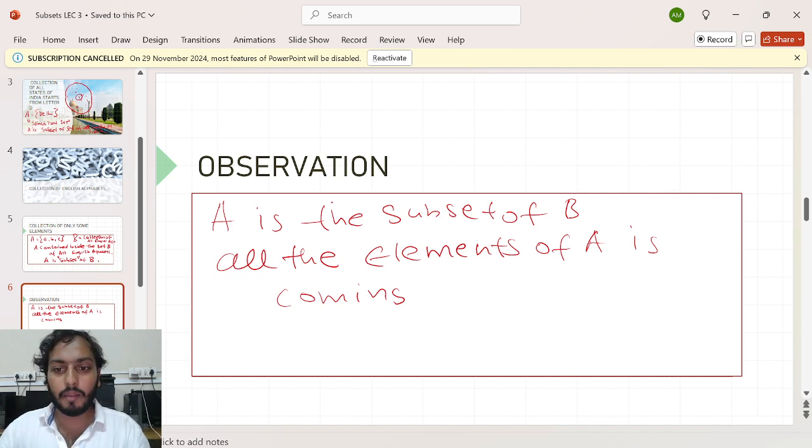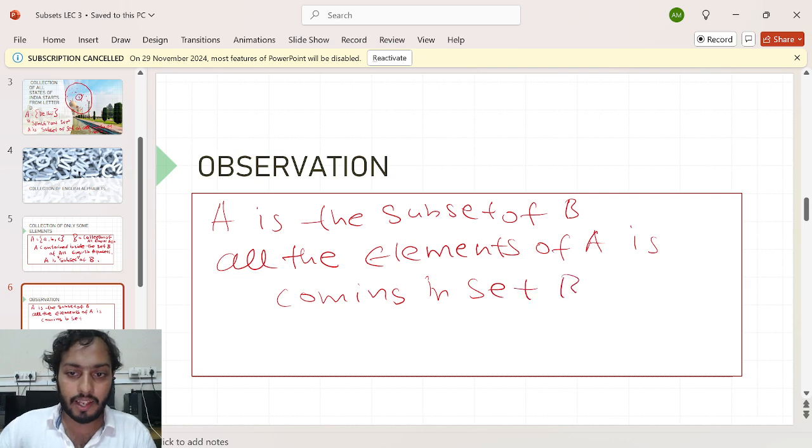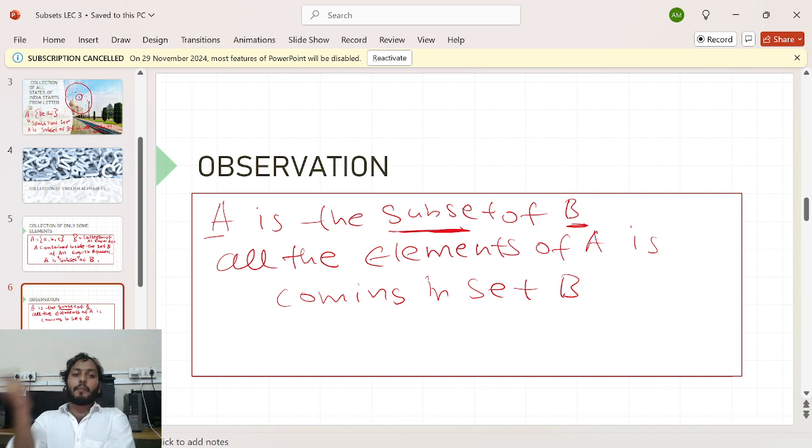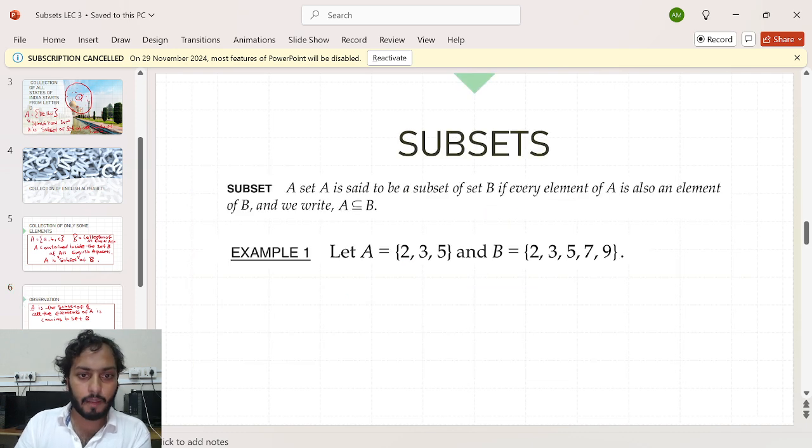I can say all the elements of set A are already in set B. Then I will say A is the subset of B. That's the meaning of saying A is the subset of B. Hold on a second, I will give you the examples, but I hope you understood the meaning of subset. Let me come to my example.